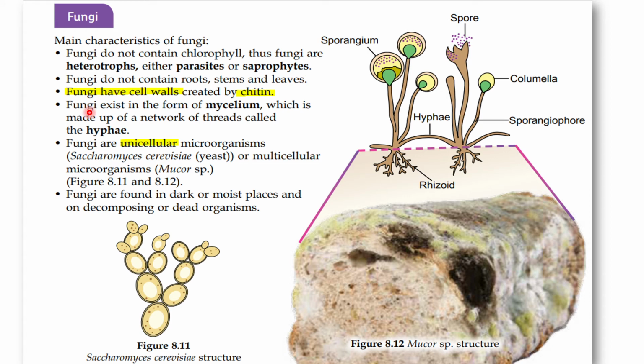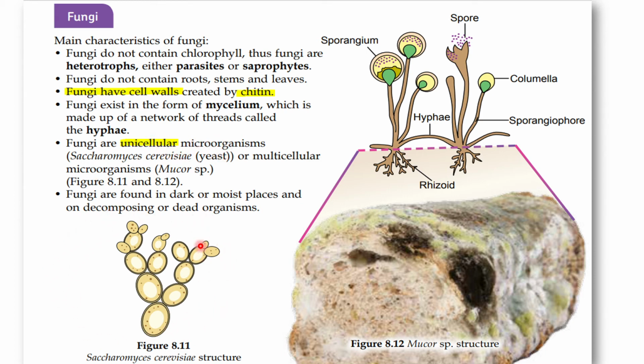Okay, so fungi exist in the form of mycelium, which is made up of threads of hyphae. Kita ada network di sini, hyphae, and then ada mycelium. They are unicellular or multicellular organisms. Kalau unicellular, the common example is yeast.